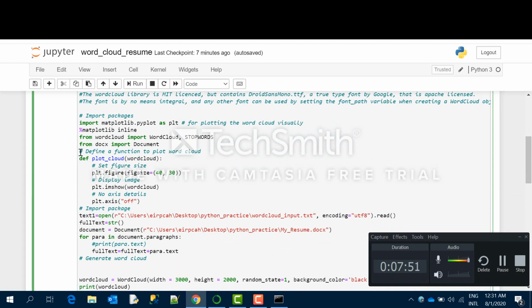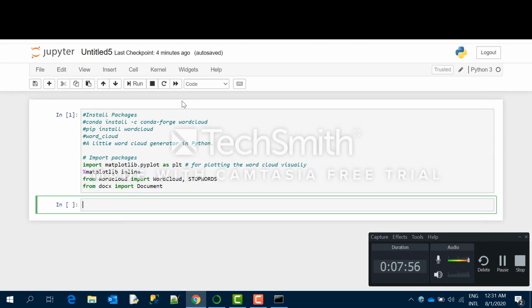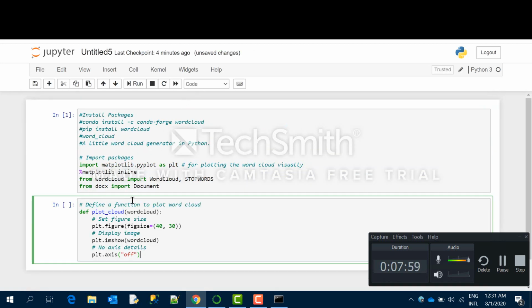Now I will create the function to plot the word cloud. Remember, this function is to plot the word cloud, not generate the word cloud. This plot word cloud function will take the word cloud object as an argument and plot it visually. This is my word cloud object. I will show you later how it gets generated. In this function, we have already generated the word cloud object, and we are passing it as an argument and plotting it.